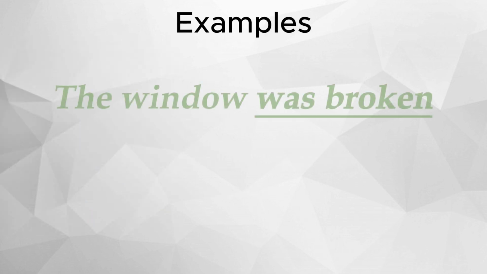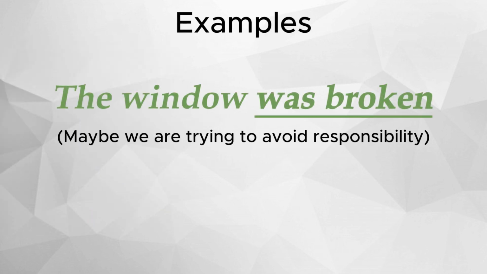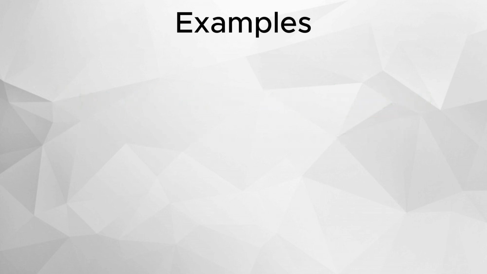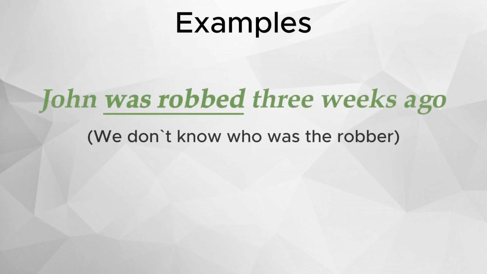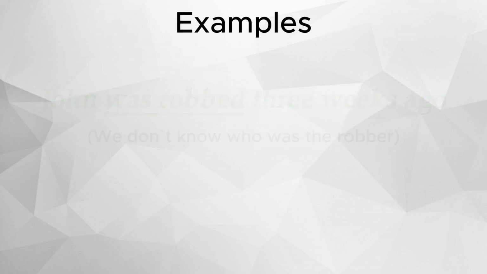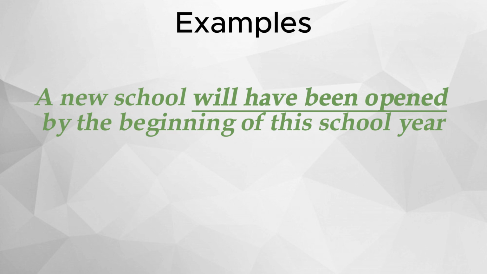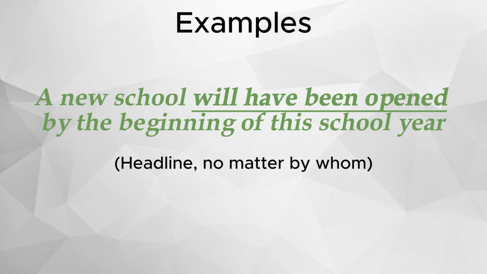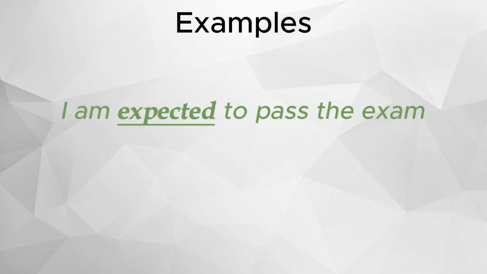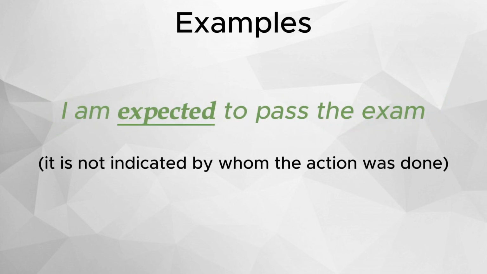For example, the window was broken. Maybe we are trying to avoid responsibility. John was robbed 3 weeks ago. We don't know who was the robber. A new school will have been opened by the beginning of this year. Headline, or no matter by whom. I am expected to pass the exam. It does not indicate by whom the action was done.